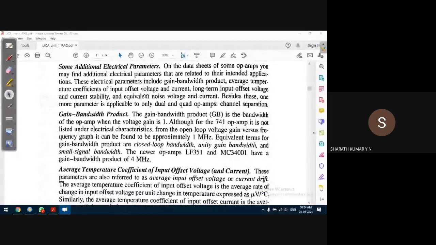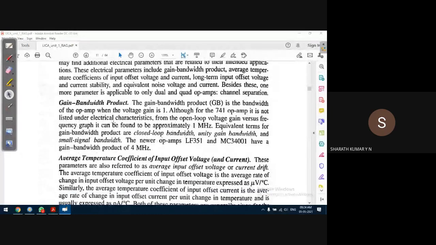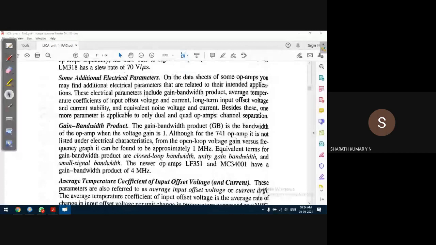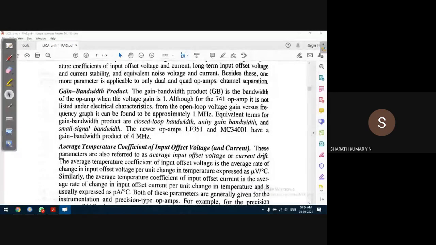So for electrical parameters, let us now look into the gain bandwidth product. The gain bandwidth product is the bandwidth of the op amp when the voltage gain is 1.